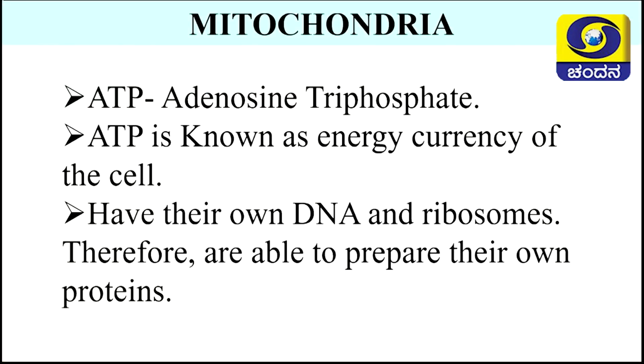Mitochondria will have their own DNA and ribosomes. Therefore, they are able to prepare their own protein. Children, for the preparation of protein, there is need of DNA and ribosomes. In the previous class, we have understood that DNA is present in the nucleus, whereas DNA is also found in the mitochondria, which helps the mitochondria to prepare its own proteins.